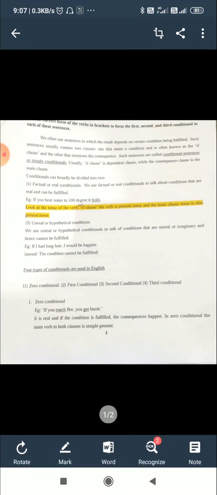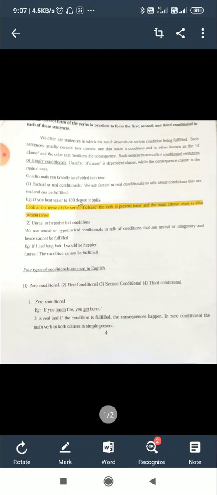We often use sentences in which the result depends on certain condition being fulfilled. Such sentences usually contain two clauses. One that states a condition and is often known as the if clause, and the other that mentions the consequence.